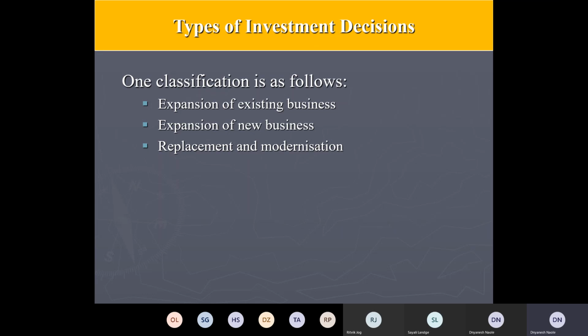And if you are involved in very huge modernization and technological improvements, then it will also increase the revenue. But replacement and modernization decisions are generally about replacing obsolete and outdated capital intensive equipment or facilities.